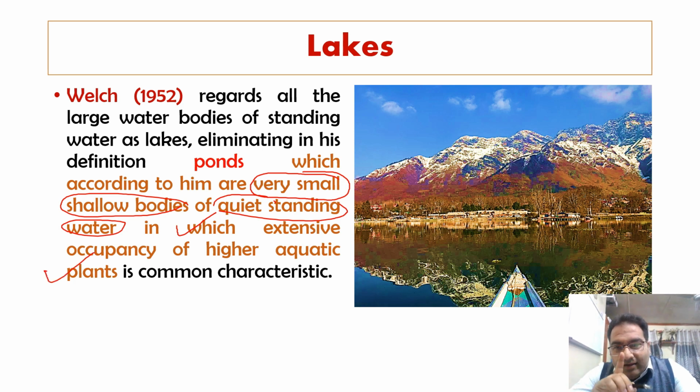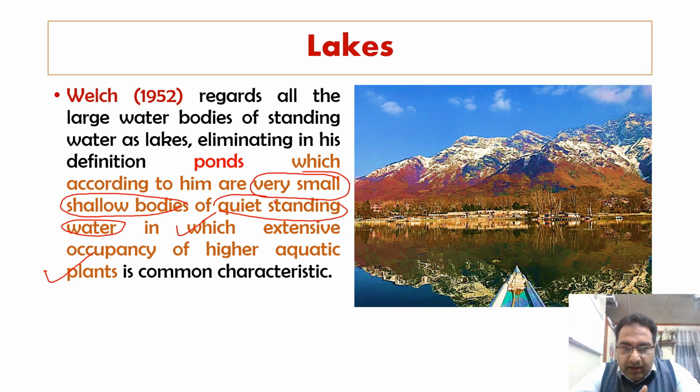Now, we have to keep in mind that Welch in 1952 regards all the large water bodies of standing water as lakes, but this definition eliminates ponds. Why does it eliminate ponds?